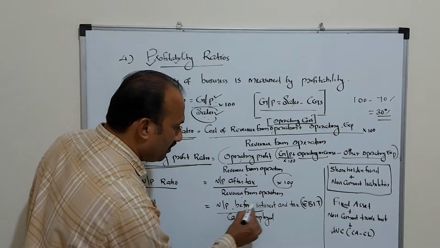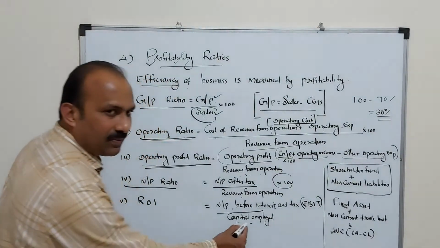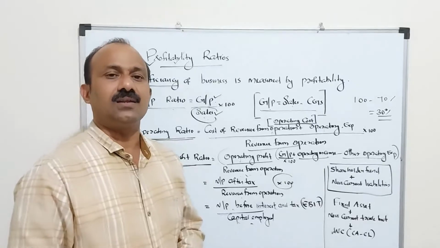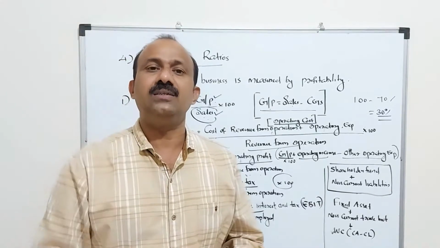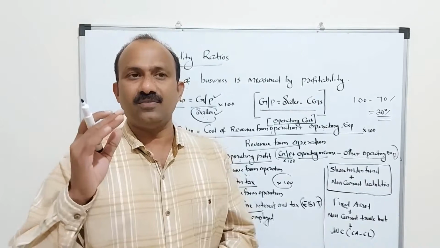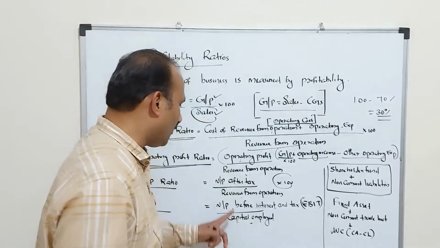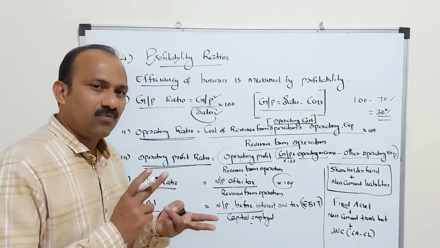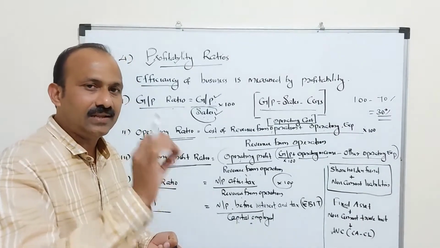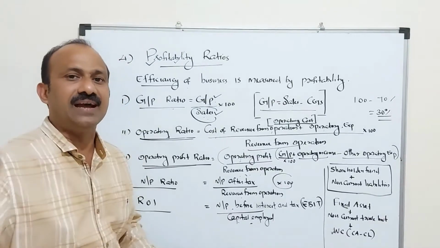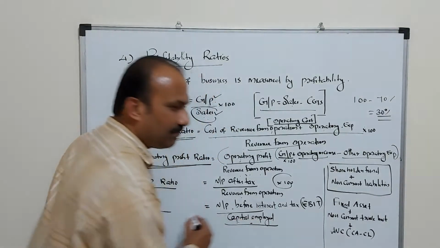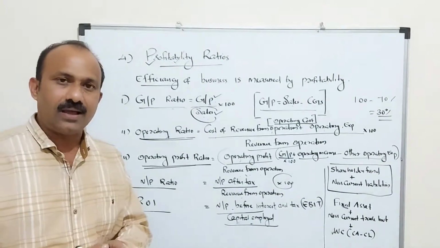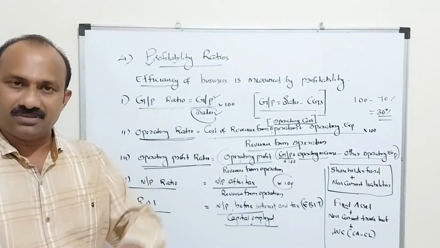Net profit before interest and tax divided by capital employed, another very good ratio, return on investment. Most of the organizations are calculating ROI, return on investment. Return on investment is calculated on the basis of net profit, the profitability before the payment of interest, before the payment of tax, that is known as earning before interest and tax, EBIT, divided by capital employed. What is the meaning of the capital employed? Capital employed means total capital invested by the owner in a business.